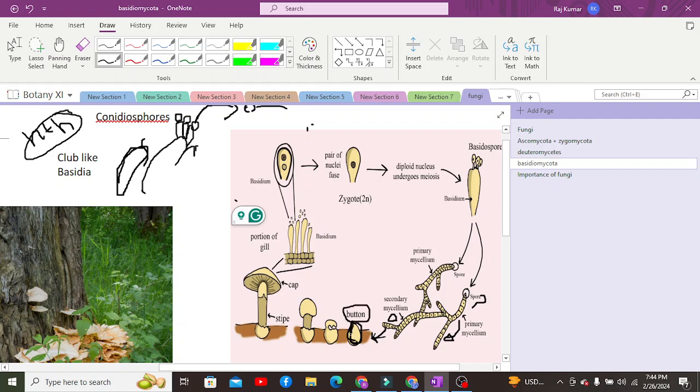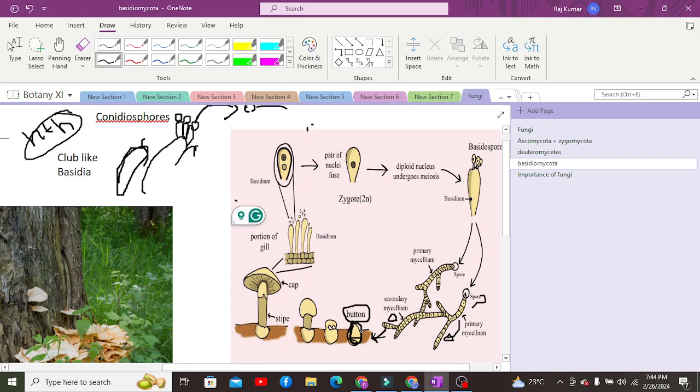Button is nothing special but a specialized structure from where the fruiting body, the basidiocarp, will arise.